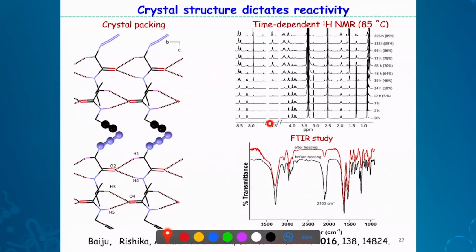And this undergoes reaction. Upon heating, it undergoes reaction. Again, by NMR, we have monitored the reaction. About 90% reacted in 200 hours at 85 degrees centigrade. So also, you can monitor by IR spectroscopy.